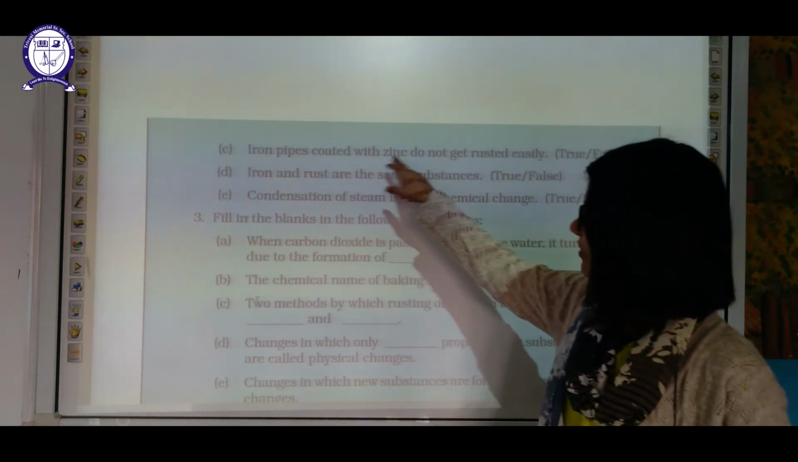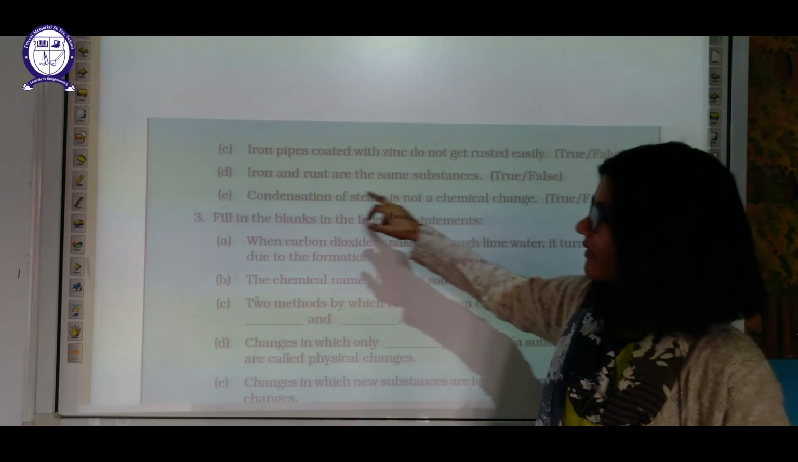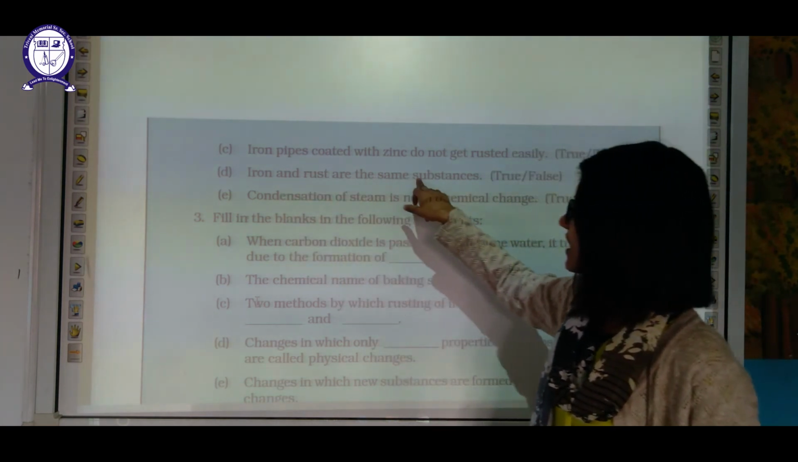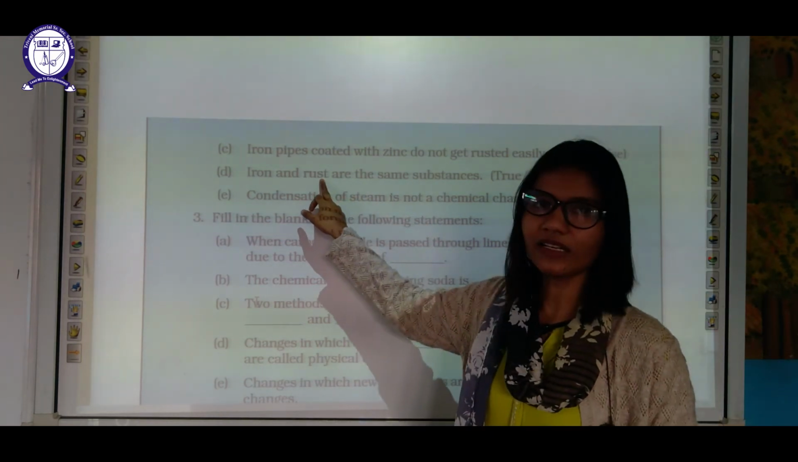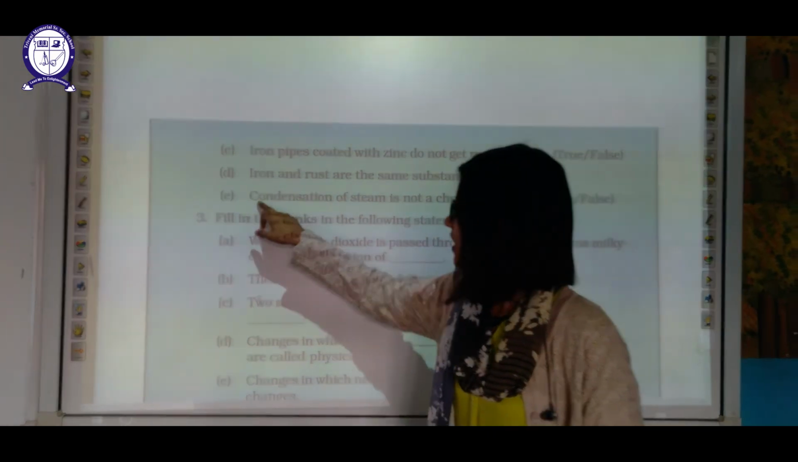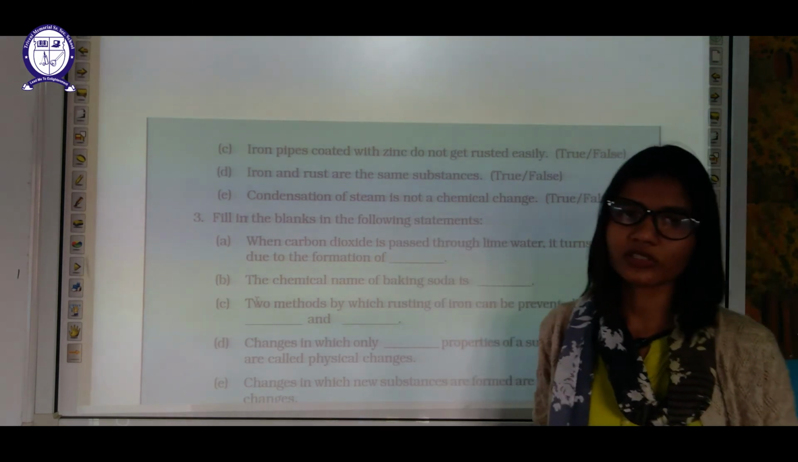Iron pipes coated with zinc do not get rusted easily. True. The process is galvanization. Iron and rust are same substance. No. Completely false. Iron rust is iron oxide. Condensation of steam is not a chemical change. True. Condensation is a physical change.